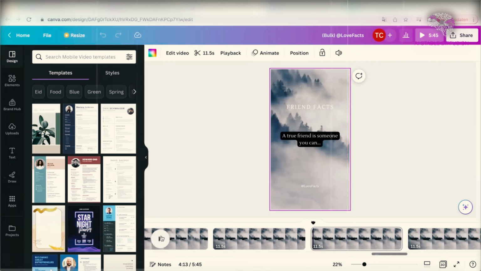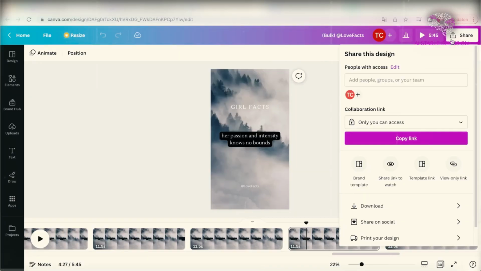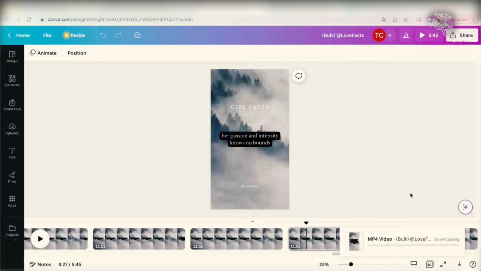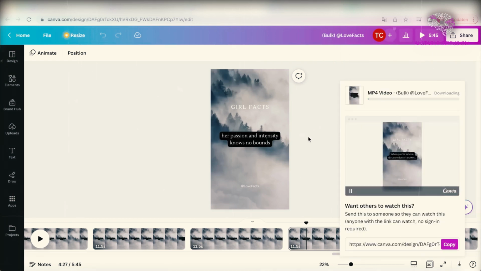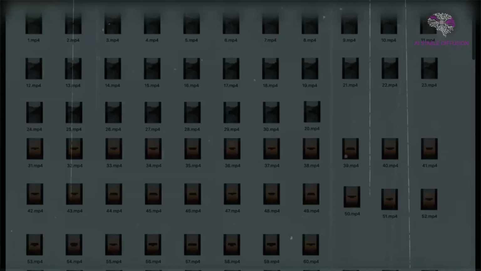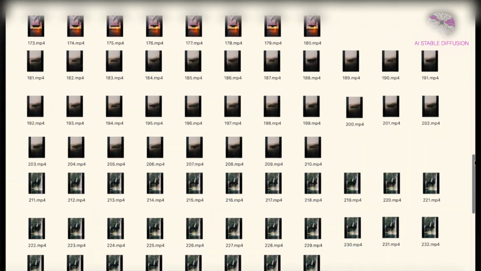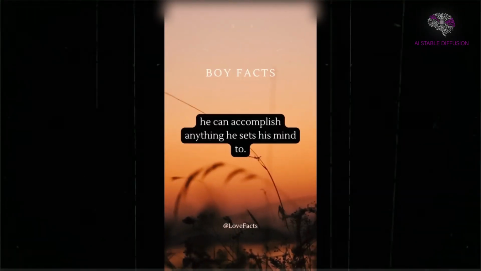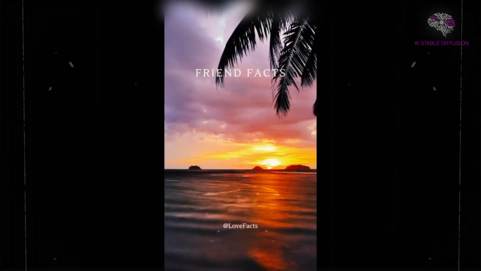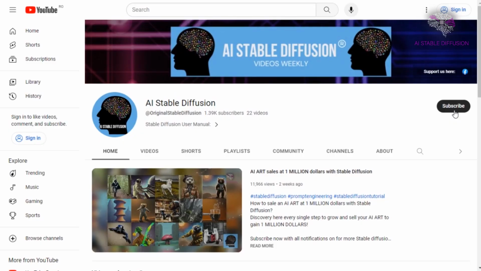The joys of video editing are similar to painting, but instead of a brush and canvas, I'm staring at a screen. Beautiful! You can now go to Share, click Download, select the resolution you want, and download the pages as individual files. All that's left to do is repeat these instructions 8 more times, and 30 minutes later, you'll have 300 incredible YouTube Shorts.